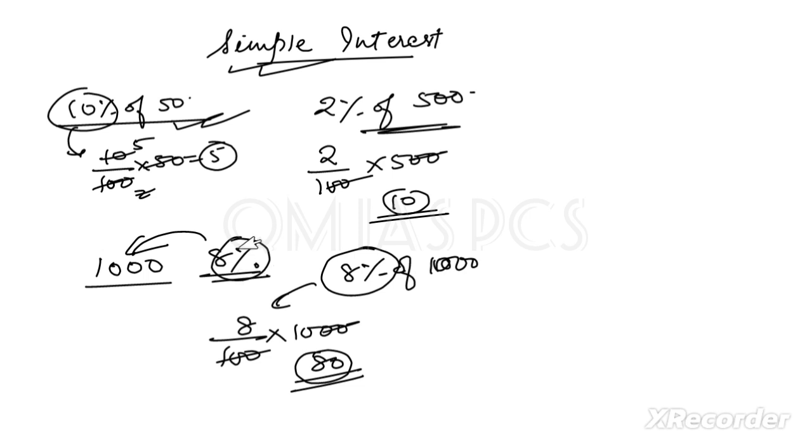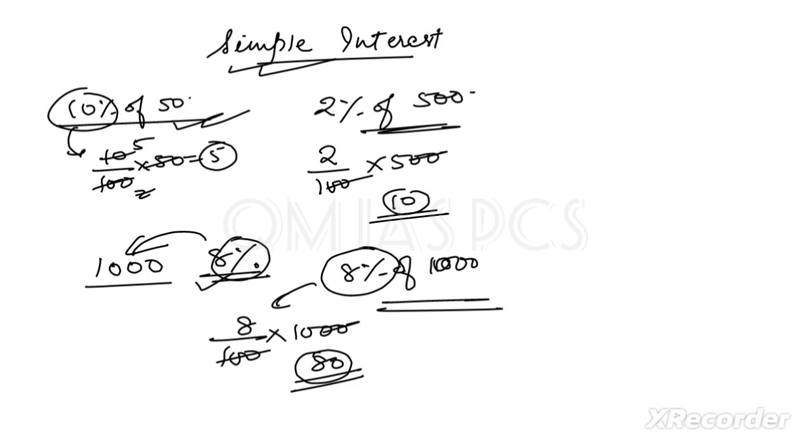I have just given you a simple concept of how the interest is calculated. Right now I have not given any formula, just a simple concept. From the percentage topic I have correlated this, like how to solve interest. Simply I have written 8% of 1000. Now if I say this is for 1 year, 1 year or 1 month, whatever the percentage is given, like 8% per annum or per month, per quarter, on that time period we have to pay that interest.